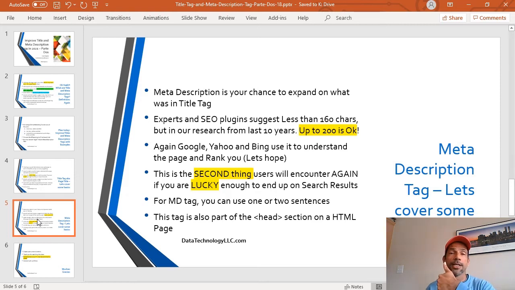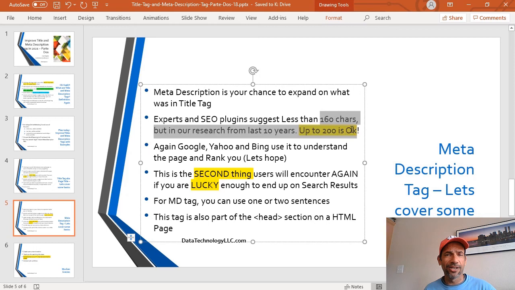So meta description is, again, your second chance. You had that one chance to catch the search engines' and users' attention. If you did not do that, this is your second chance. Now, the experts say this one should be less than 160 characters. Again, in our research from the last 10 years, honestly, up to 200 is okay.